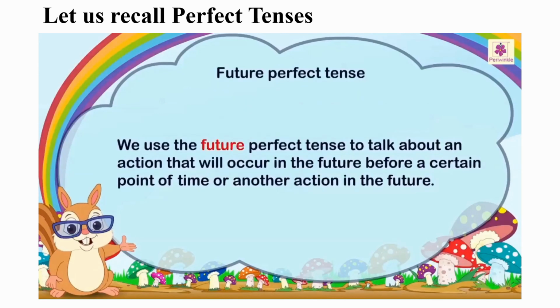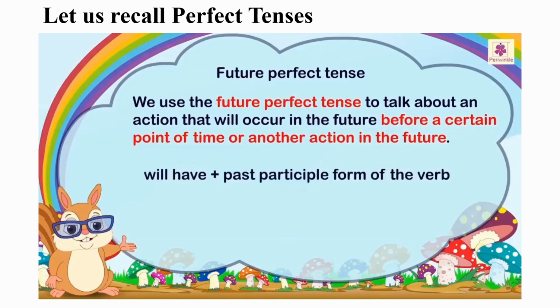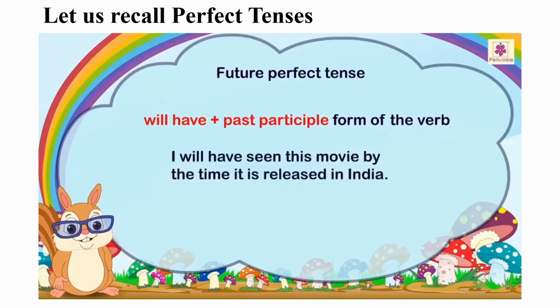We use the future perfect tense to talk about an action that will occur in the future before a certain point of time or another action in the future. We use will have plus past participle form of the verb for writing sentences in future perfect tense. For example, I will have seen this movie by the time it is released in India.